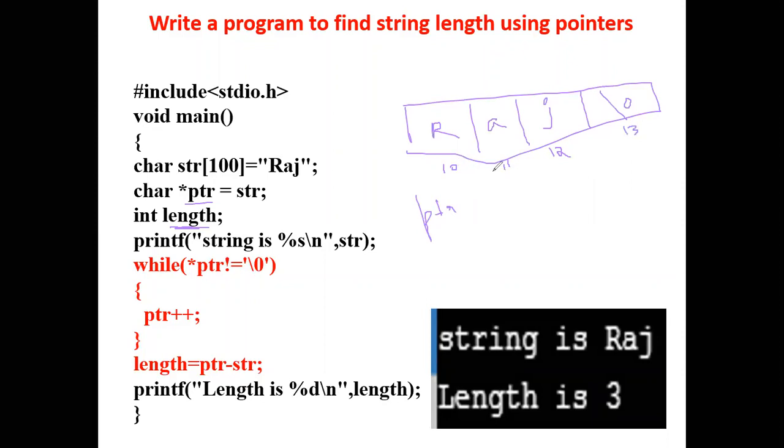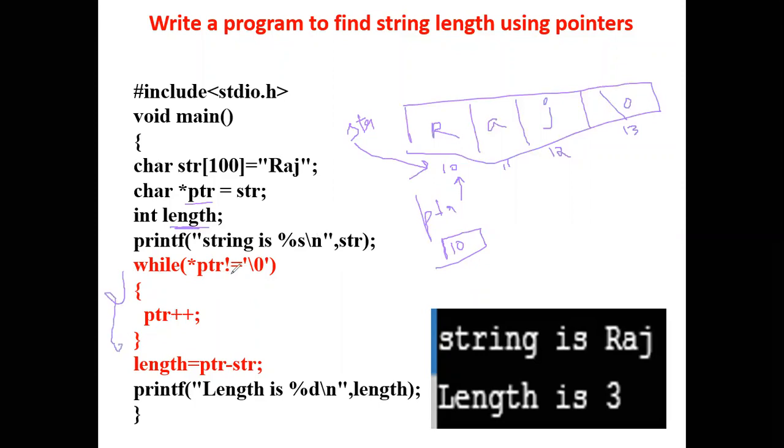That is why it will be taking plus 1. Initially it will be pointing to the address 10. PTR is having the address. So this is my string str. Str is always having the base address. PTR we are pointing to the base address. And after that, to find the length, we are using this while loop.